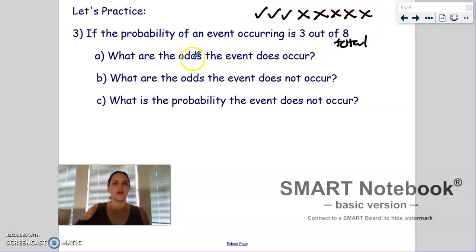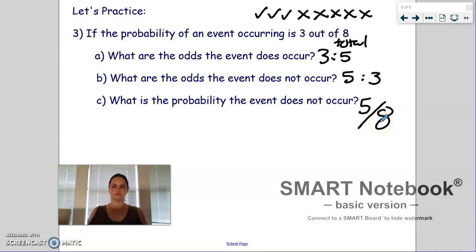Okay, so the odds that the event does occur, that means we put the ways it succeeds first, 3, and there are 5 ways it doesn't succeed. The odds the event does not occur, that's the reverse of A, so that's 5 first, 3 second. And the probability that the event does not occur, so that's 5. That means we use the unsuccessful attempts, the failures, 5 out of a total 8.